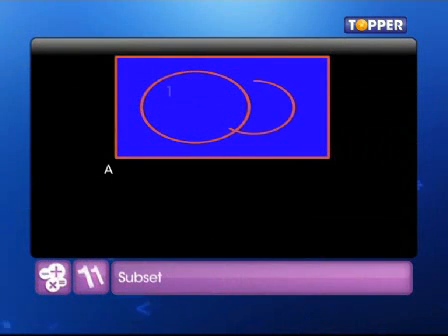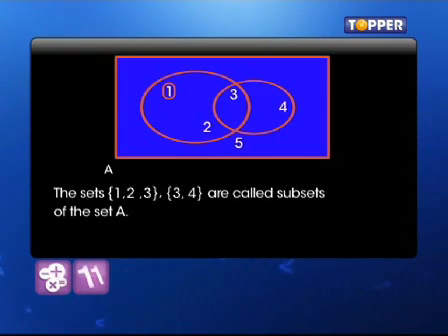When we define a set and take from it pieces of that set, we build what we call a subset. Let's first describe this notion of a subset. For example, we have the set A given by 1, 2, 3, 4, 5. A portion of this is 1, 2, 3. Another portion 3, 4. Or simply 1. The sets {1, 2, 3}, {3, 4} are what are called subsets of the set A.